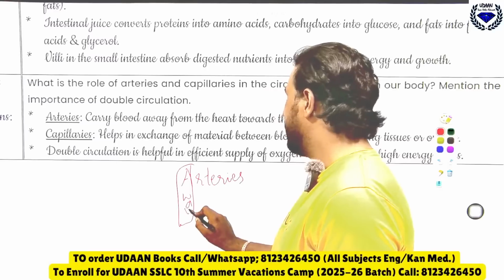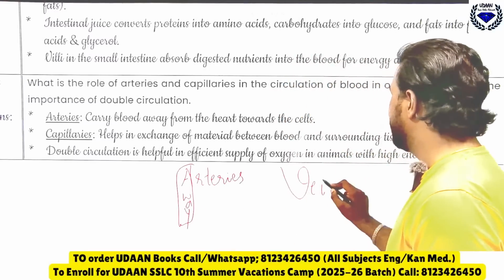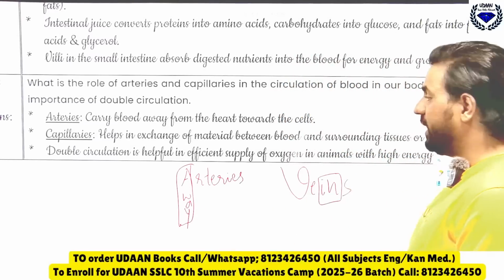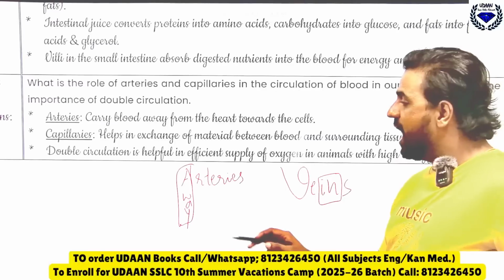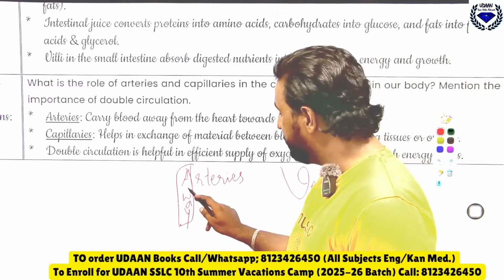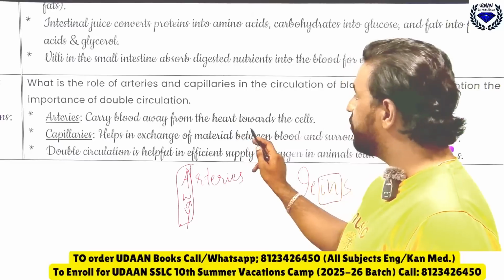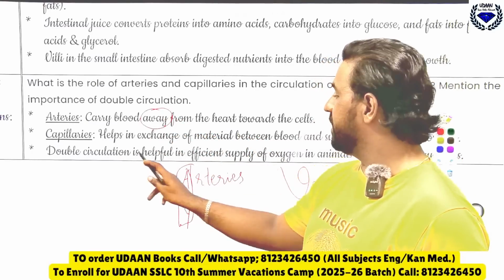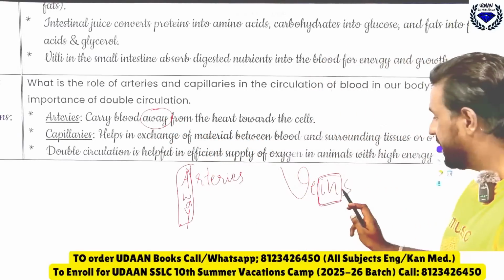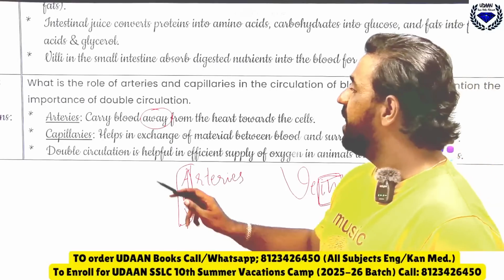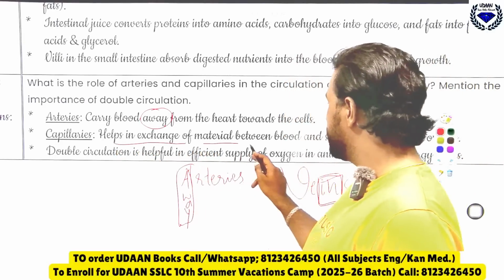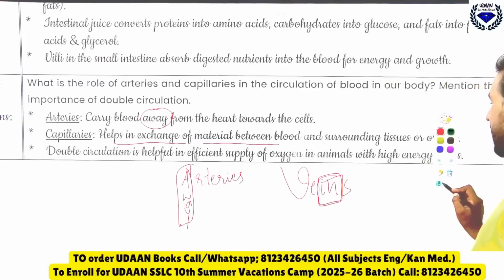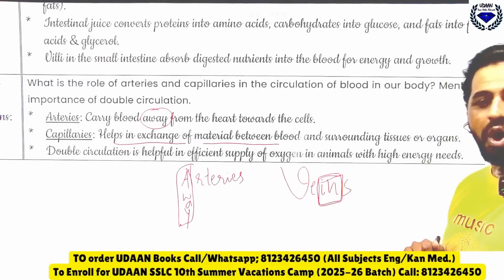Away. And veins means what? In. So remember, arteries are the blood vessels which carry blood away from the heart, and veins are the blood vessels which carry blood into the heart, and capillaries help in exchange of materials between blood and the surrounding tissues or organs.